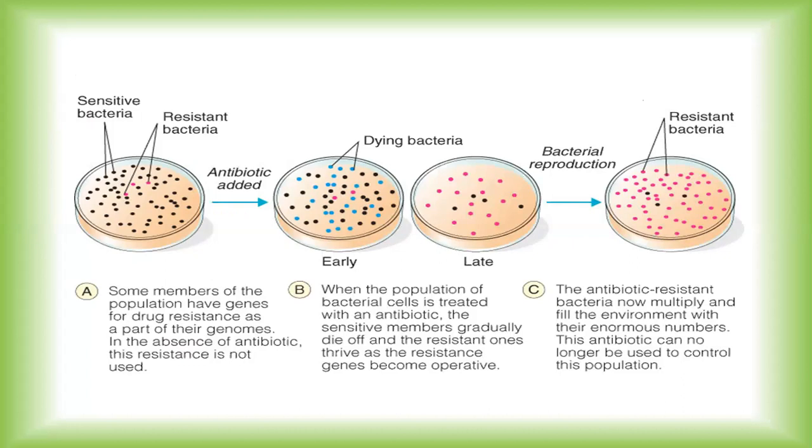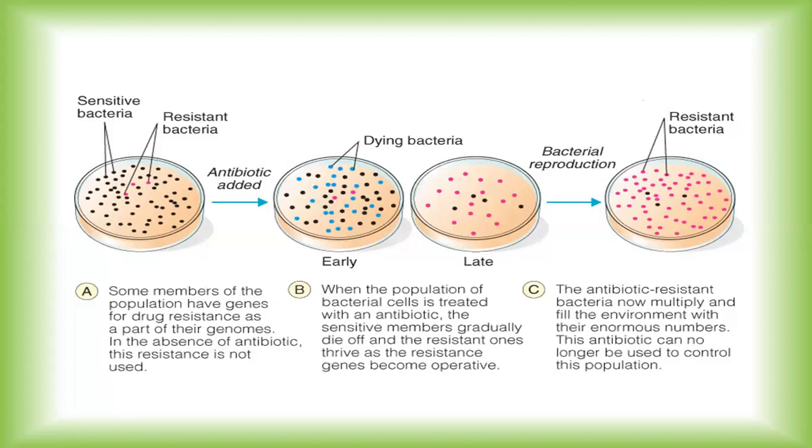In the first plate, there are sensitive bacteria and resistant bacteria. After addition of an antibiotic, the sensitive bacteria will very easily be eradicated, while the resistant ones, the pink ones, even with the action of an antibiotic, will not get killed or eradicated.